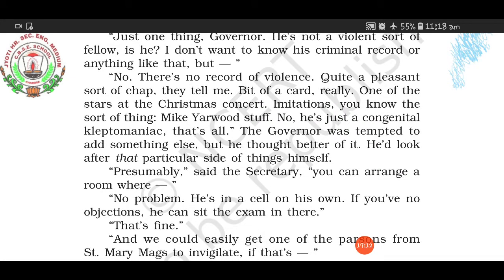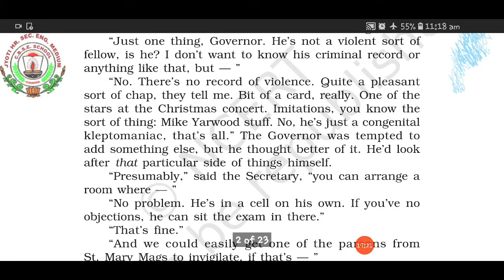Now, when you take someone else's thing without his or her permission, it is stealing. Right? But the kleptomaniac is not stealing. Actually, it is a disease that he or she takes things without his or her own knowledge. So, that kind of person is called a kleptomaniac. Now, let's come back to the chapter.